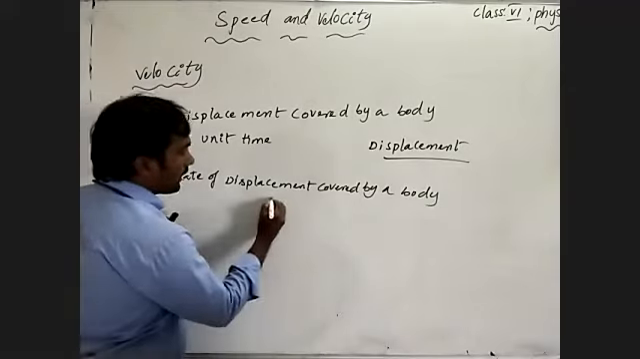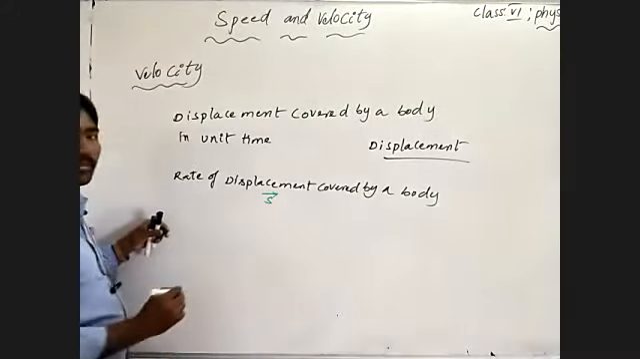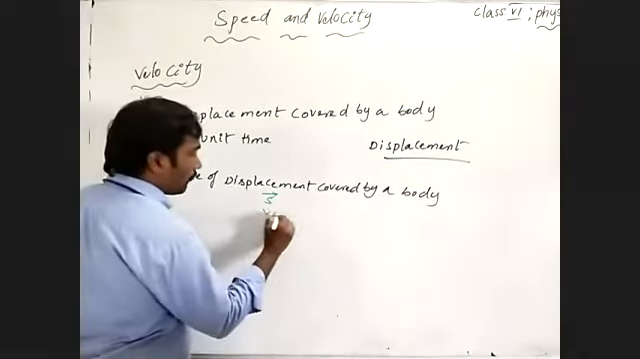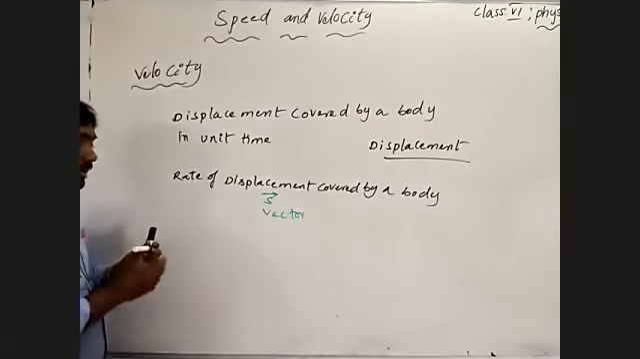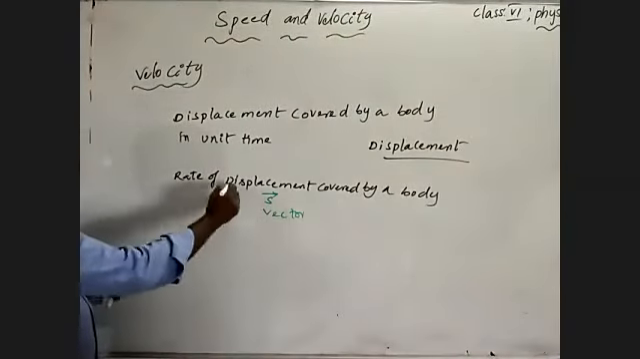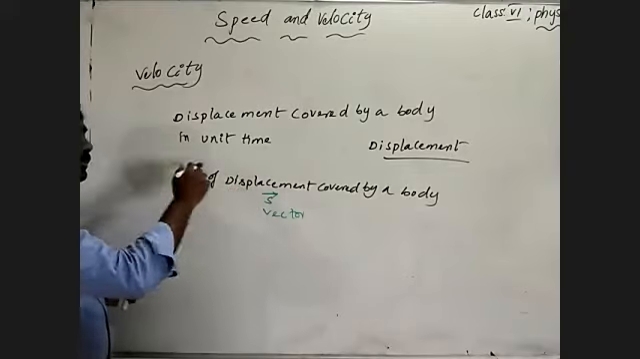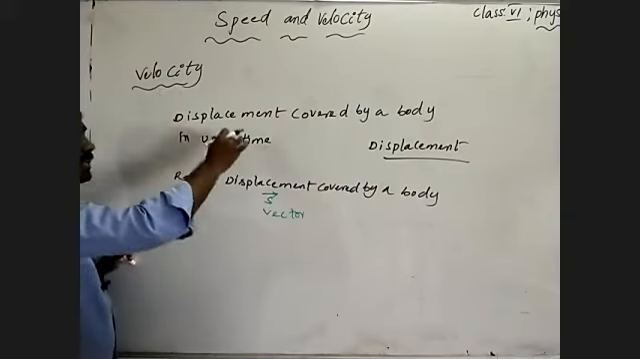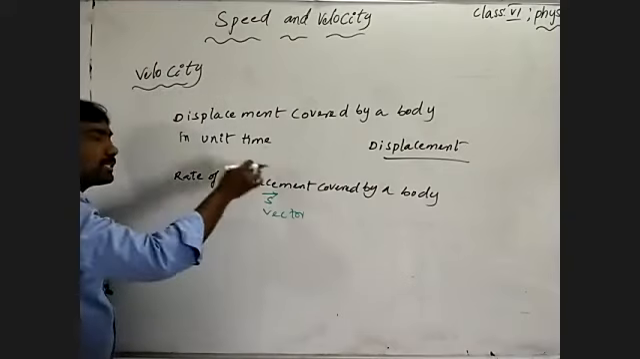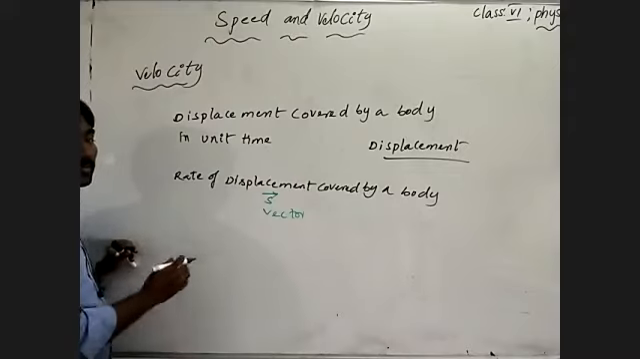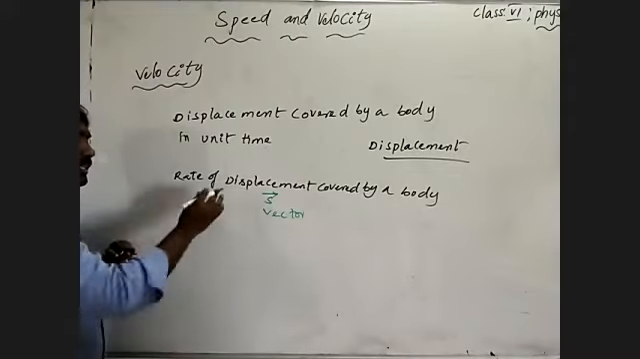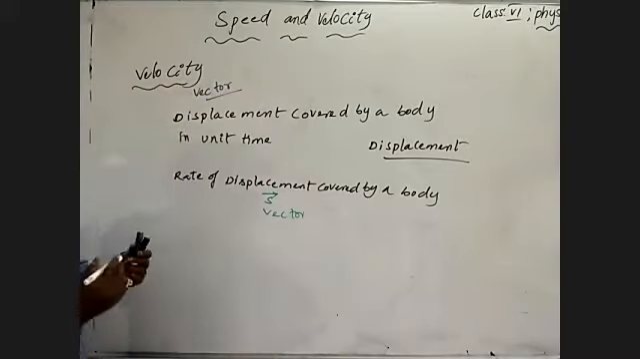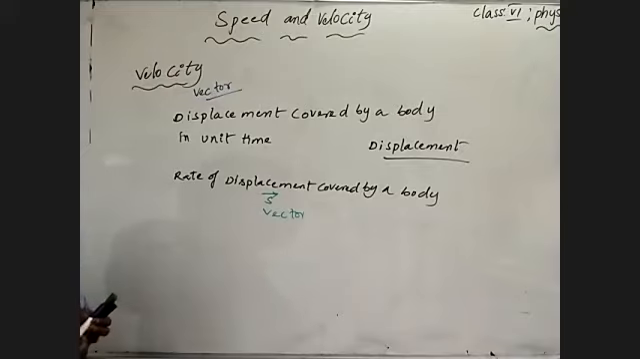Displacement we consider, of course, with an arrow mark, because displacement is measured in a particular direction, so it is a vector quantity. So displacement covered in a particular interval of time is what we call velocity. Velocity is measured by the displacement covered by a body. Displacement is a vector, so velocity is also a vector quantity.